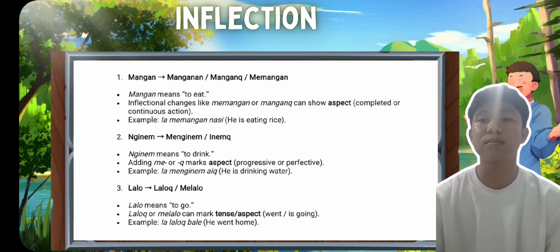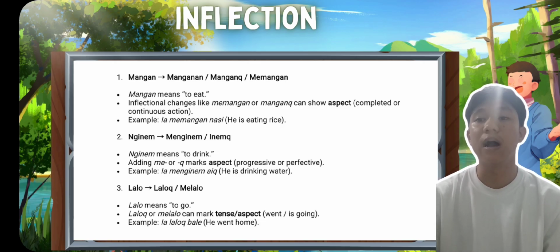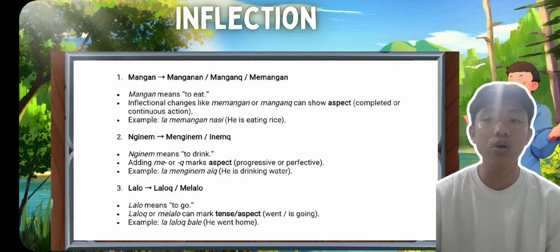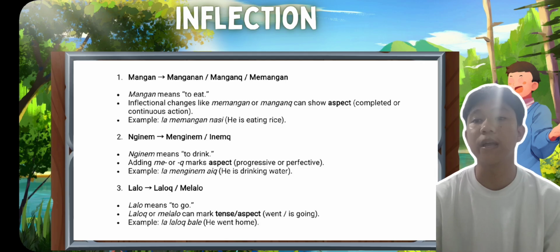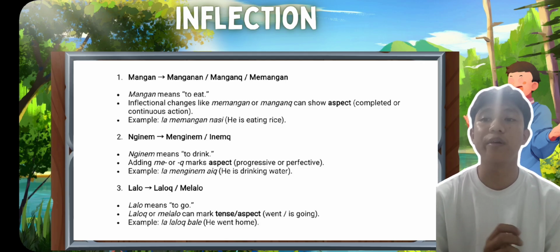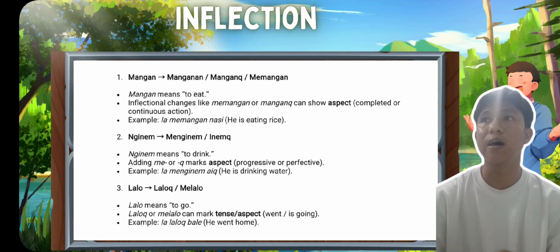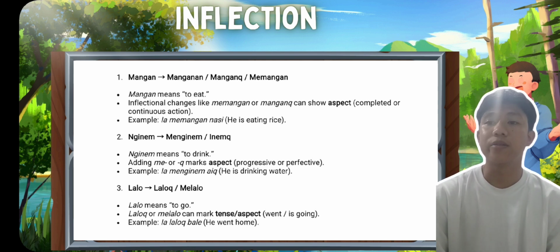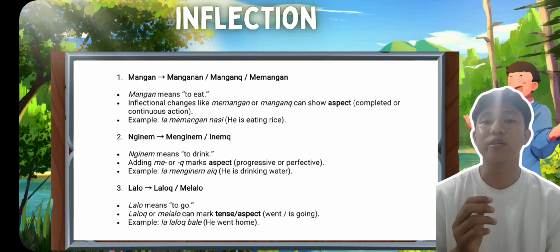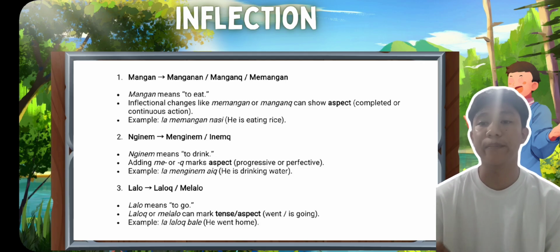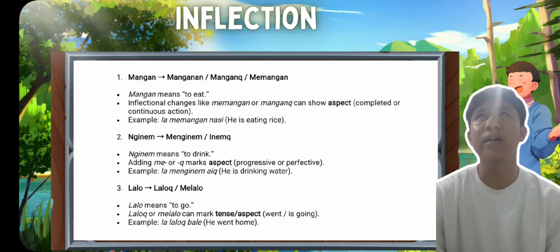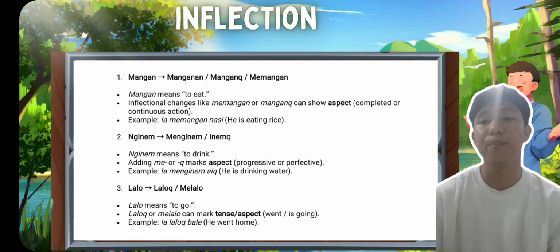The last example is lalo, which changes into melalo. Lalo means to go, and lalo or melalo can mark tense or aspect, whether something was happening or is going to happen. For the example: ia lalo balik. That means he went home.